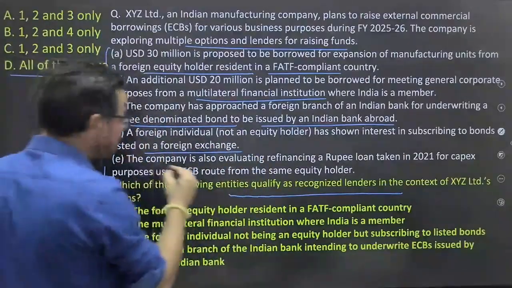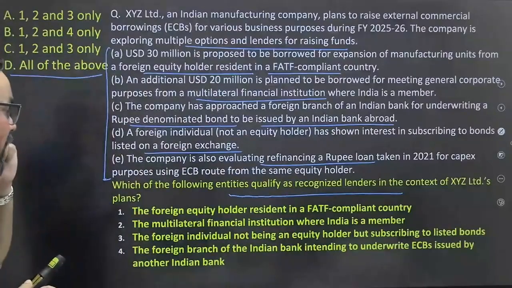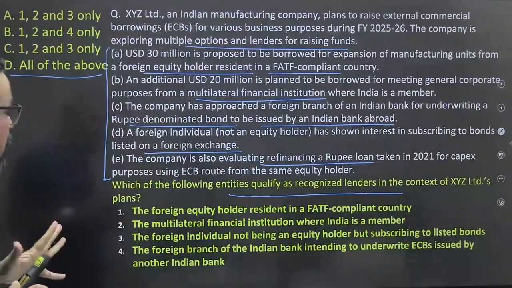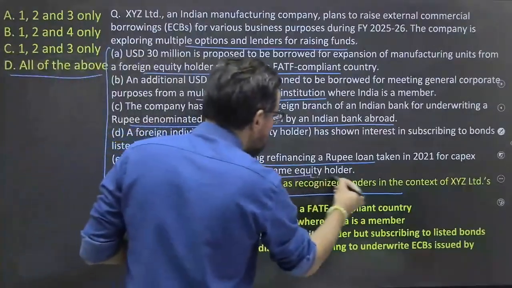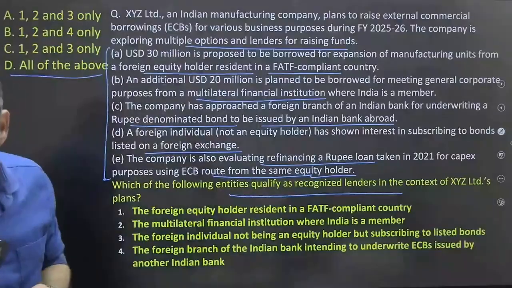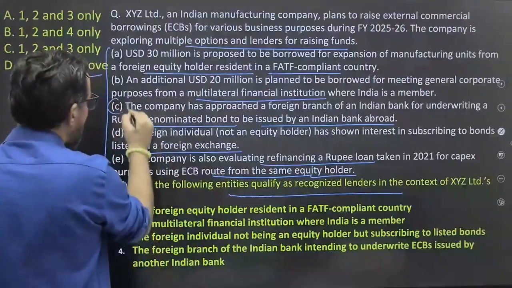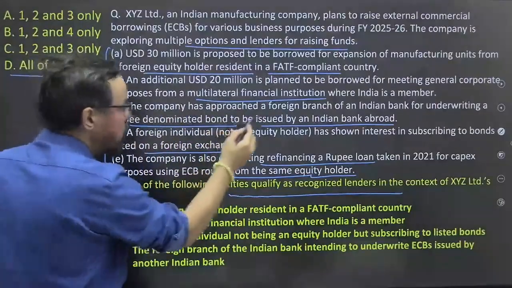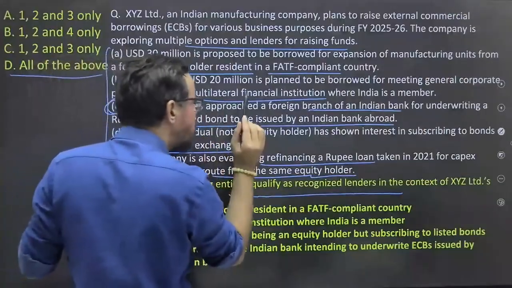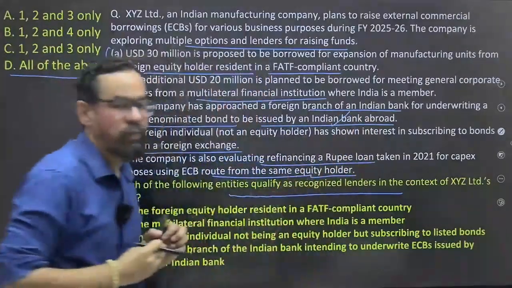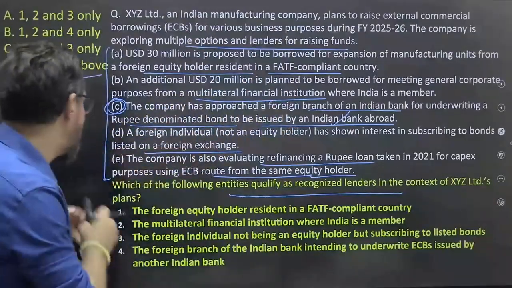The company is also evaluating refinancing a rupee loan taken in 2021 for capital expenditure purpose using ECB route for the same equity holders. So what will be your right answer, guys? Here the only doubtful statement is this. The company has approached the foreign branch of an Indian bank for underwriting rupee denominated bonds to be issued by Indian banks abroad. One Indian bank issued abroad and the same one underwrites; they cannot underwrite in that case. So this statement is wrong.